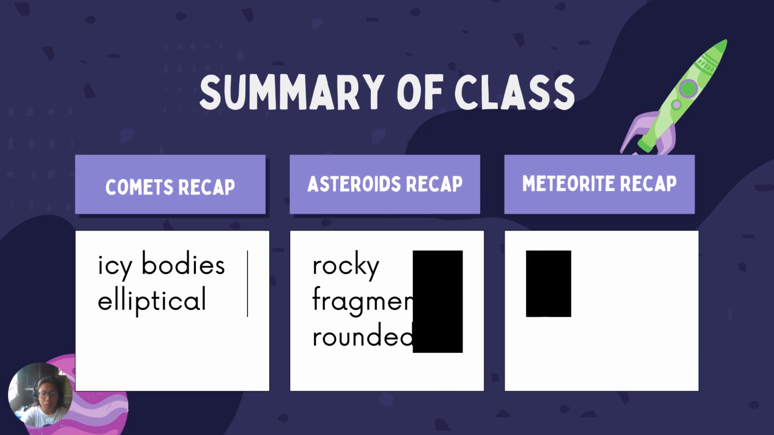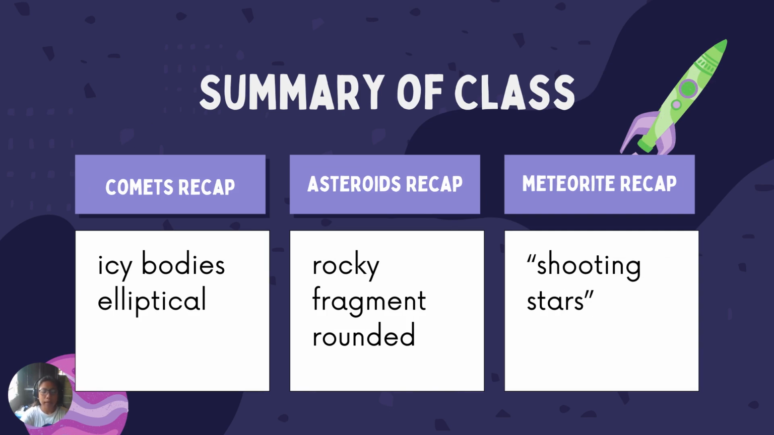And let us conclude our class for today. So, comets, remember, they are icy bodies with elliptical orbits. They can originate from the Kuiper belt or the Oort cloud. Asteroids are rocky fragments with rounded orbits, and they came from the main asteroid belt between Jupiter and Mars.